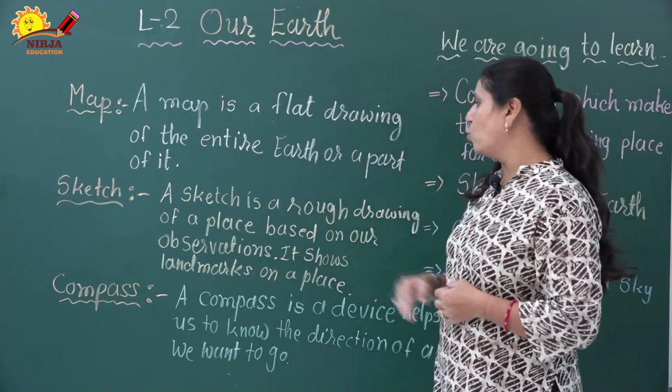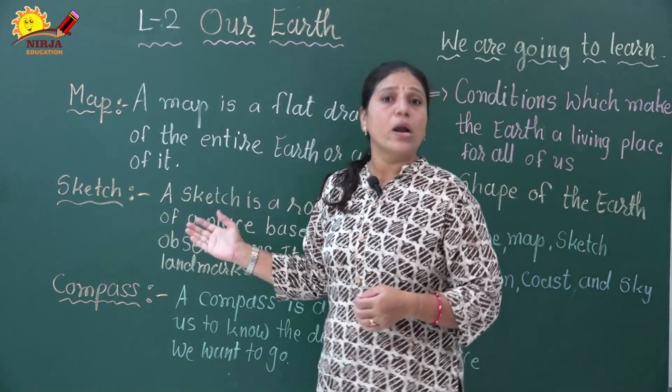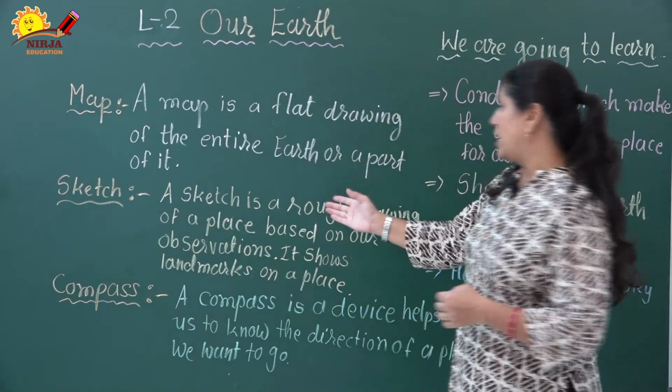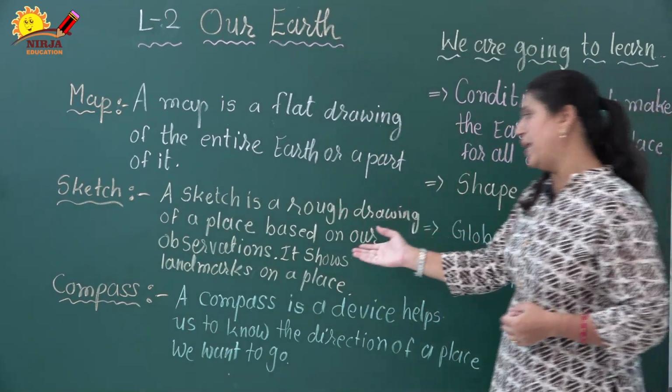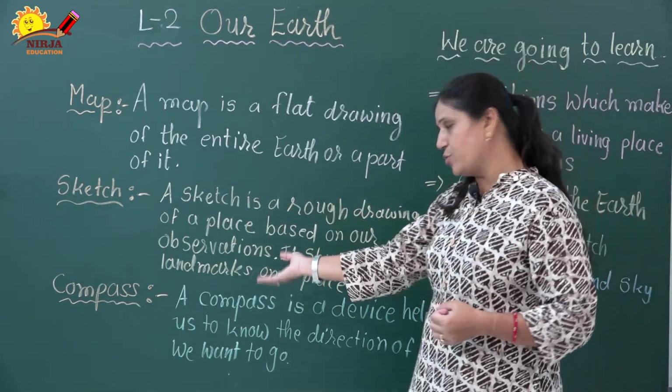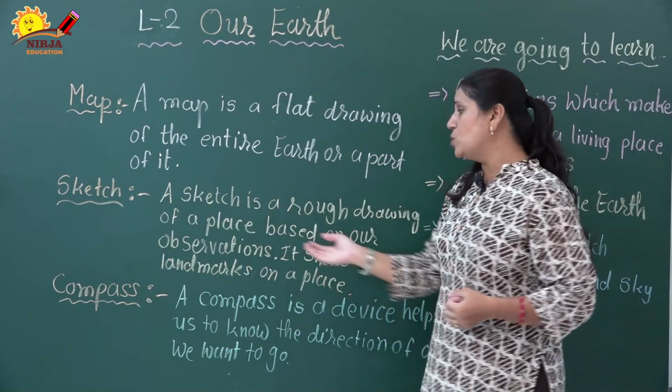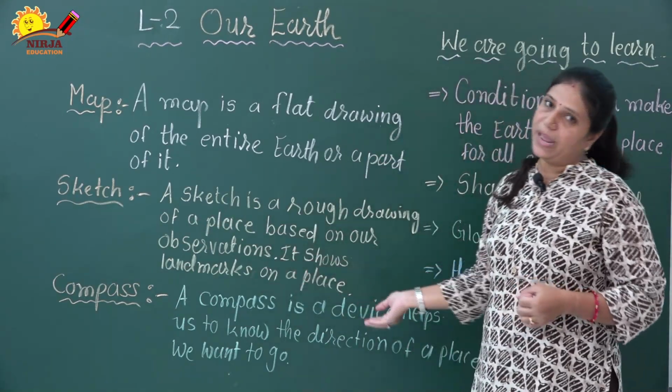Now we are going to learn about the sketch. What is a sketch? A sketch is a rough drawing of a place based on our observations. It shows the landmarks of a place.